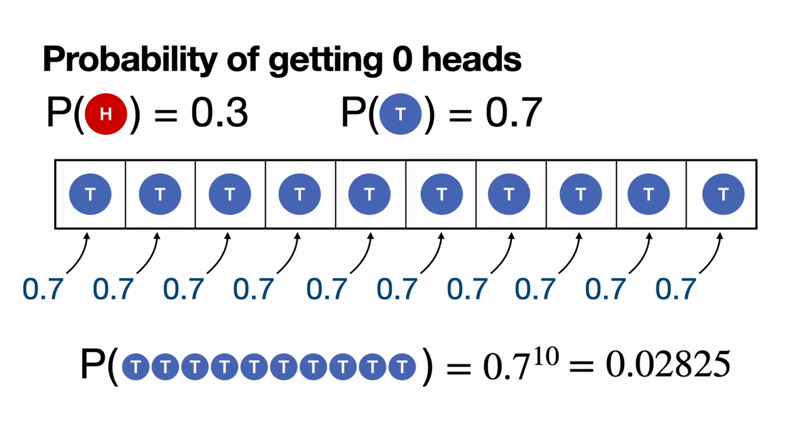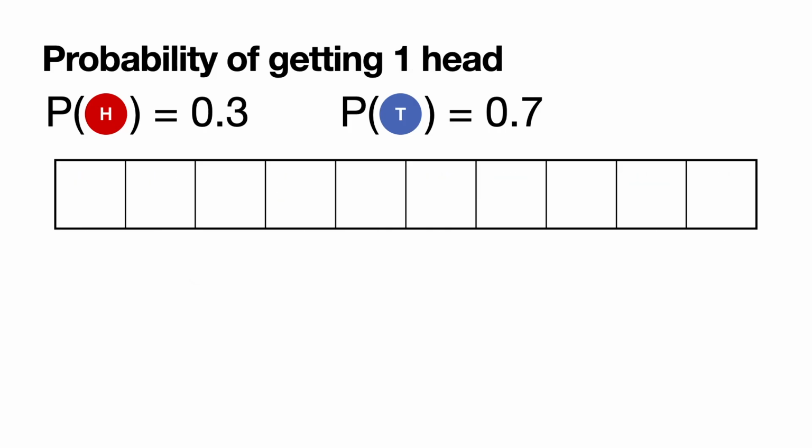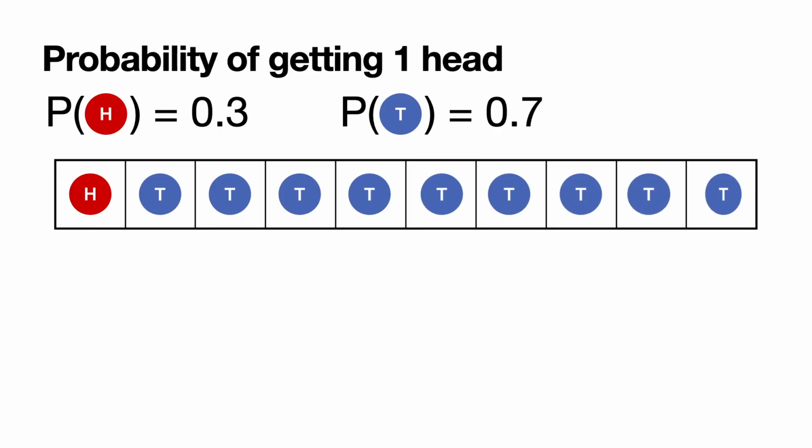This is quite small, but that's the probability that all of them land in tails, so that we have 0 landing in heads. Now let's do one a little bit harder. What's the probability that only one of the throws lands in heads? Before answering that question, let's answer a simple one. What is the probability that the first throw lands in heads and all the other ones land in tails?